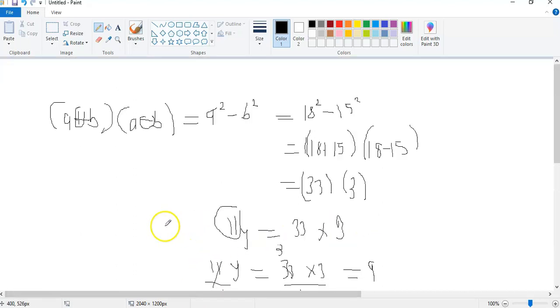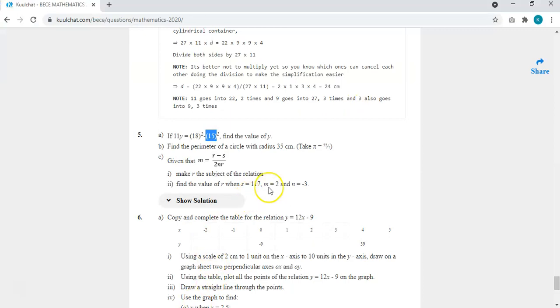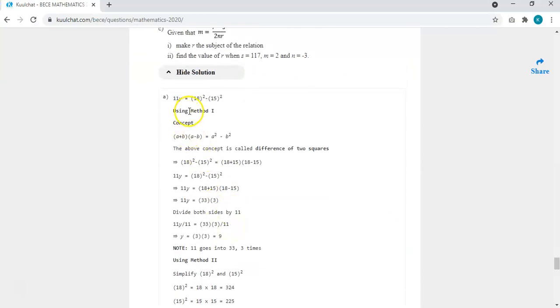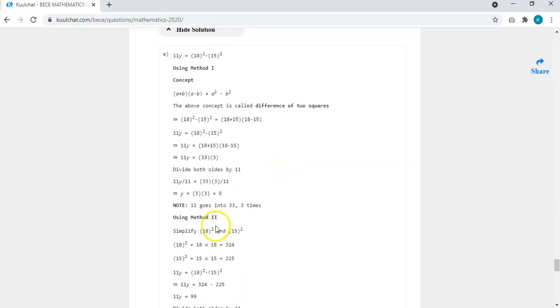Okay, so if you decide to use the second approach, you have to calculate 18 times 18. 18 squared is 18 times 18. Then you subtract 15 times 15. Then you simplify the result you get. So if you check the solution, we have method 1, which is using the difference of two squares, which I have explained. Now method 2, you simplify this and you simplify that. Now 18 squared is the same as 18 times 18, which gives you this one.